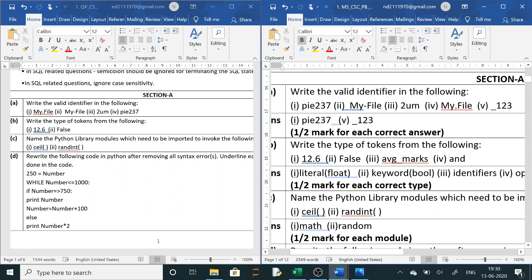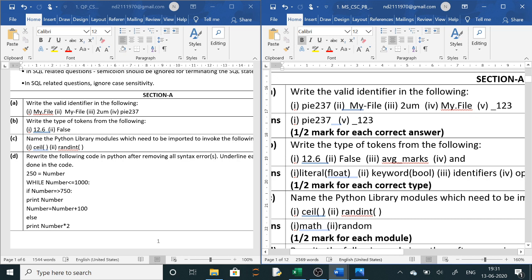So how will we identify any constant? It can be in single quote, it can be in double quotes, it can be an integer constant, it can be a float constant. So these constants we write as literals. Then keywords, which computers are using: if, for, while, all the reserved words are keywords. Then identifiers, the names of the variables or functions, all these are identifiers. Then operators, all the arithmetic operators, logical operators, relational operators, so it is also a type of token.